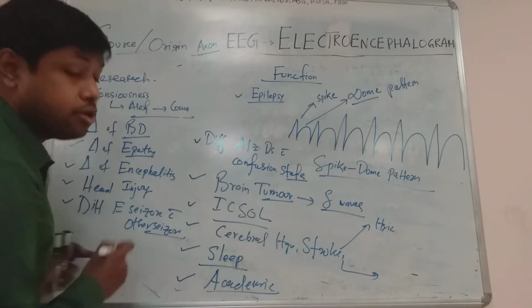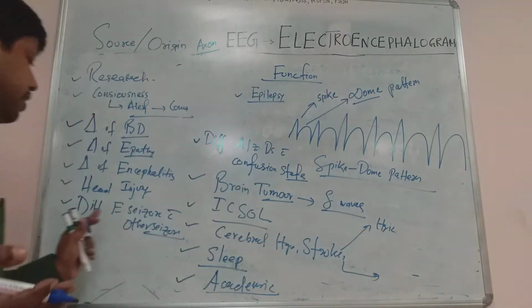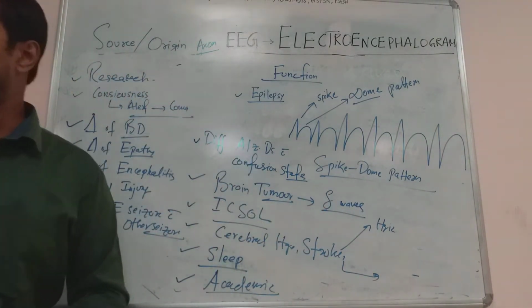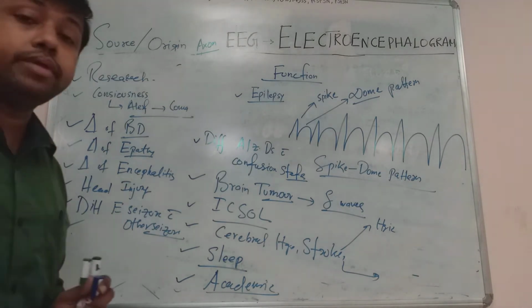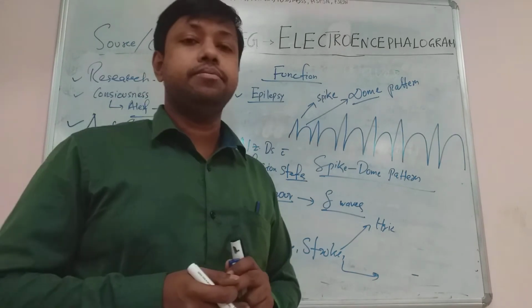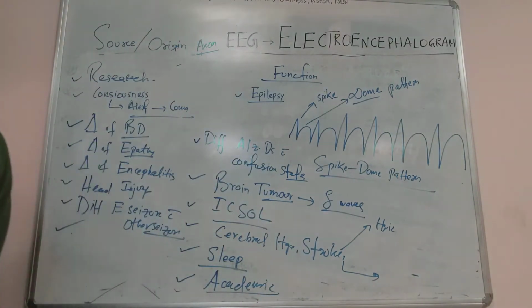Other seizure means other non-epileptic seizure. If the seizure is because of a non-epileptic cause, EEG can differentiate. Any other important role? Yes, it can also help in differentiation of encephalopathy from psychosis. Can you understand? It also helps in differentiation of encephalopathy from psychosis.